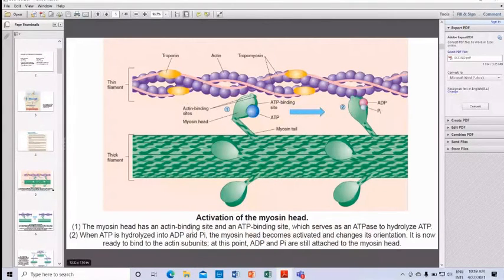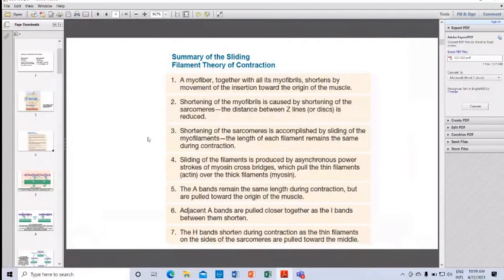First, we should also know about the sliding filament theory of contraction, how muscle contraction occurs in skeletal muscle. A myofiber, together with all its myofibrils, shortens by movement of the insertion toward the origin of the muscle. The shortening of the myofibrils is caused by shortening of the sarcomeres. That is, the distance between Z lines or Z discs is reduced.